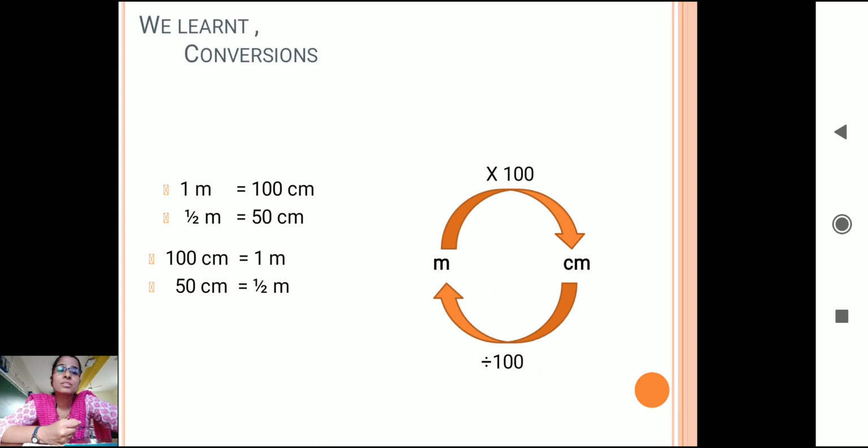I have given such sums in worksheets also, and also guided you how to solve with the steps. When you solve with the steps, you will get practice, and then you will learn to calculate mentally also. You have to practice more. Okay, how to convert meter into centimeter and centimeter into meter. Now I have drawn a picture here just to remember. If you draw this figure also, you will always remember the conversion of meter into centimeter. If I want to convert meter into centimeter, I have to multiply by 100.